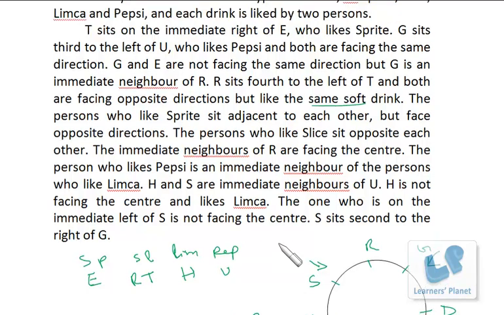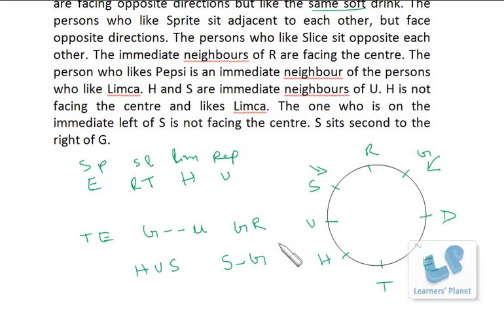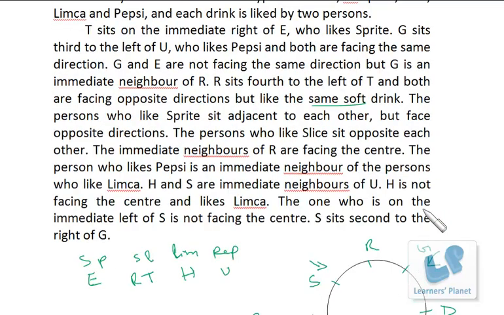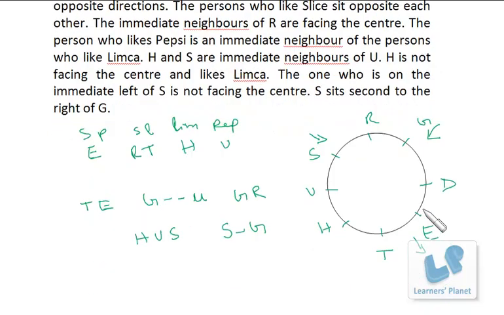Now T sits on the immediate right of E. So T sits immediate right of E, that means E is facing outward. Then G sits third to the left of U. So left of U, that means U is facing inside. That's G is third to the left of U.